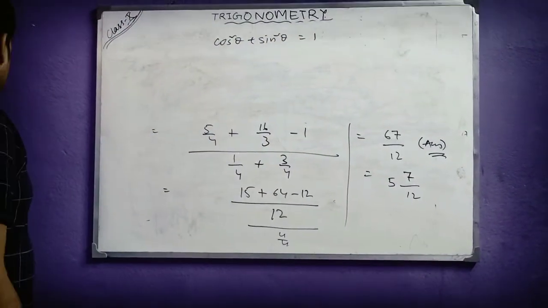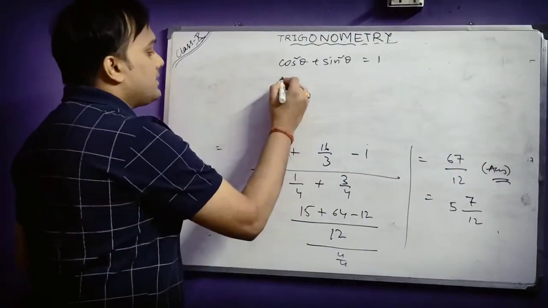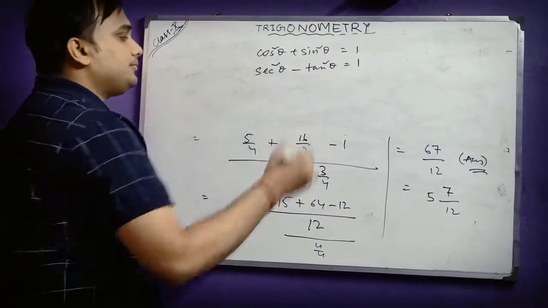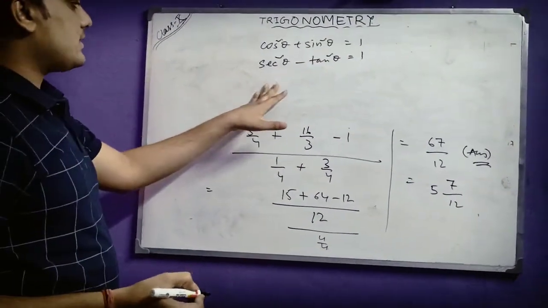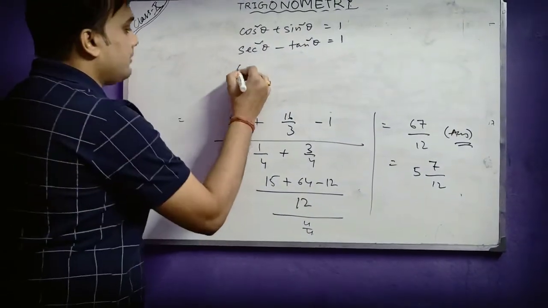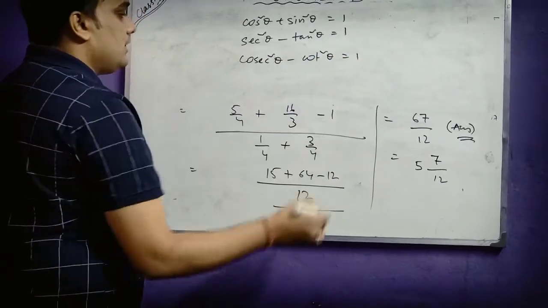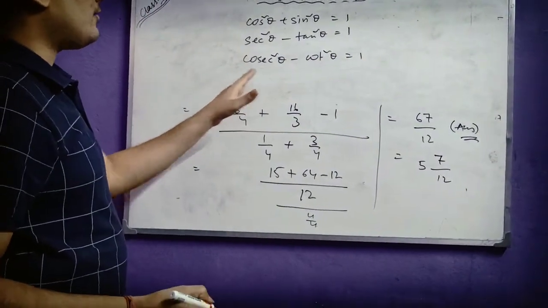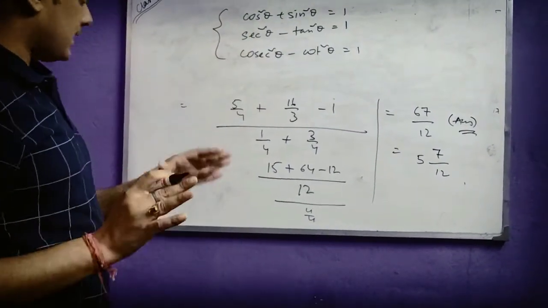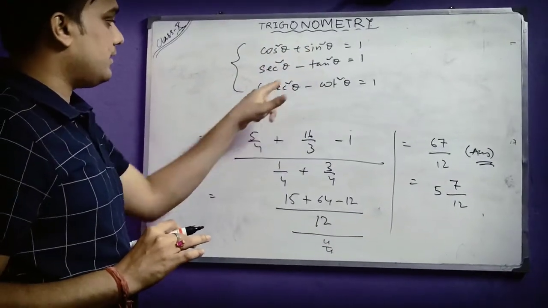So that means the sum of the squares of cos and sine is 1, and then sec square theta minus tan square theta is equal to 1. That means the difference of the squares of sec theta and tan theta is 1. Again you can have cosec square theta minus cot square theta is equal to 1. That means the difference between the squares of cosec theta and cot theta is 1. So these three are the major and very basic relationships between sine and cos, then sec and tan, and then cosec and cot.